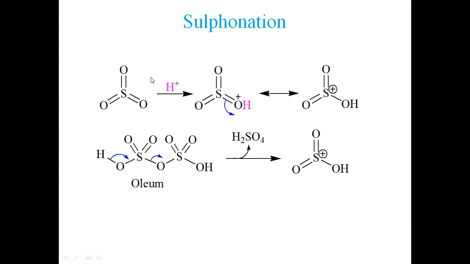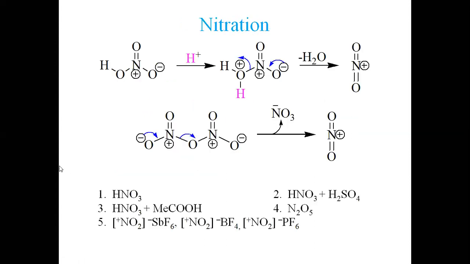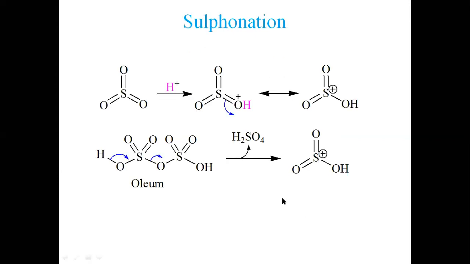That's why, other than this, we have another alternative which is commonly called oleum. Oleum is an anhydride of sulfuric acid. Just previously you have seen the anhydride of nitric acid is commonly called N2O5. Very similar, the anhydride of sulfuric acid.